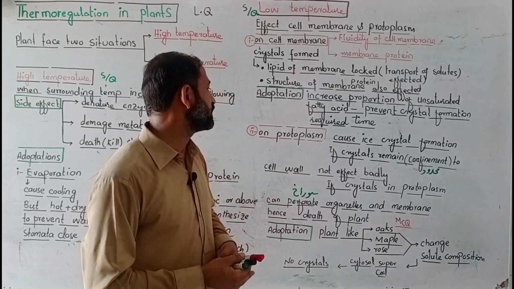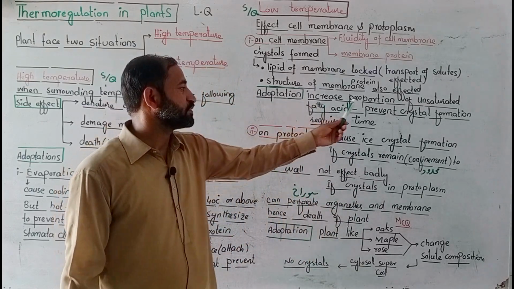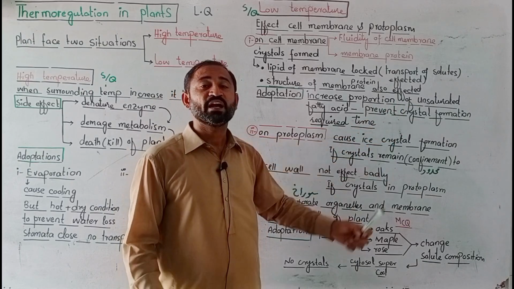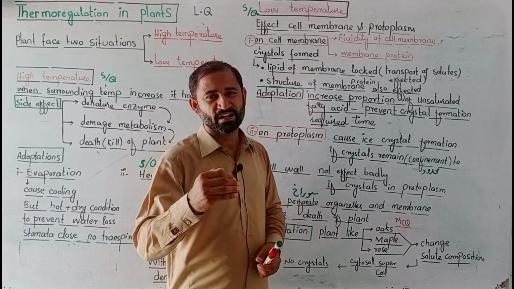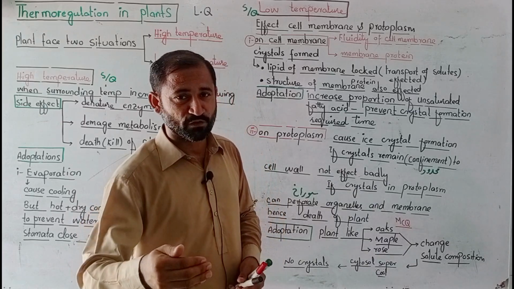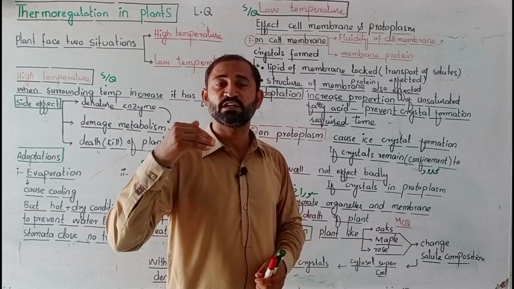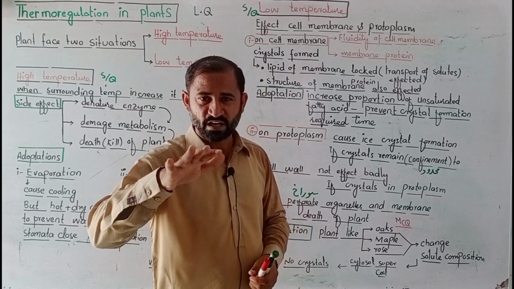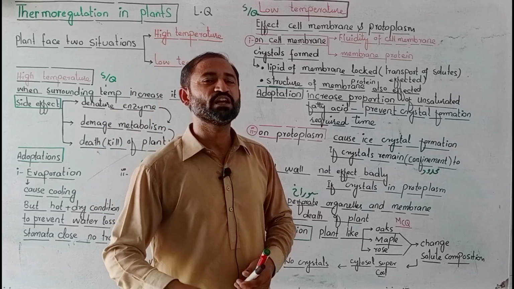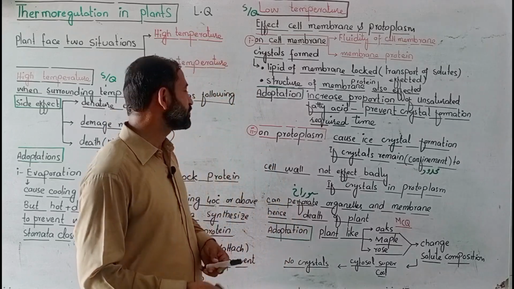This crystal formation requires time, so increasing the proportion of unsaturated fatty acid is a gradual process, and if the temperature drops suddenly, it will cause a damaging effect for the plant.